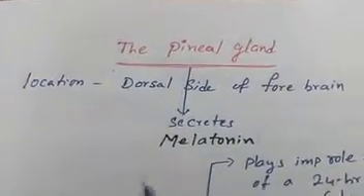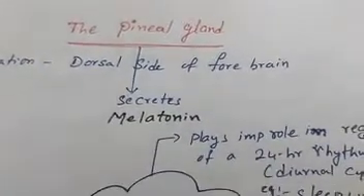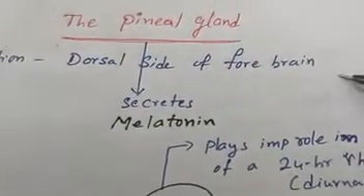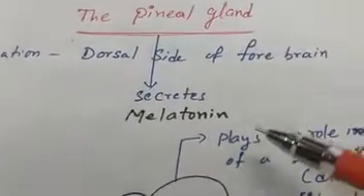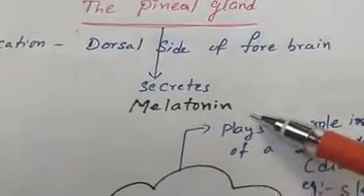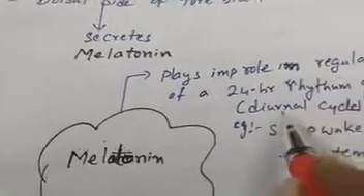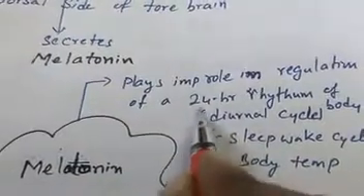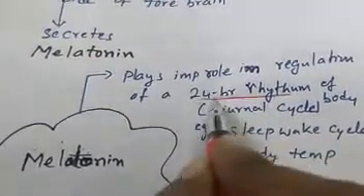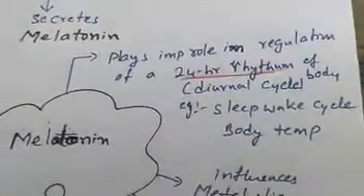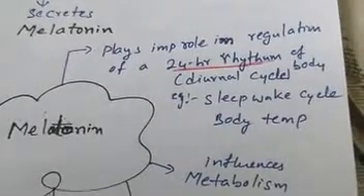The location of this pineal gland is dorsal side to the forebrain. This pineal gland secretes melatonin. What are the functions of this melatonin? It plays an important role in regulation of a 24-hour rhythm cycle, in the sense of when we go to sleep, wake up, and all that.